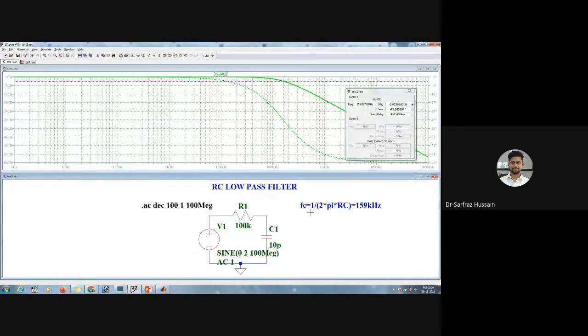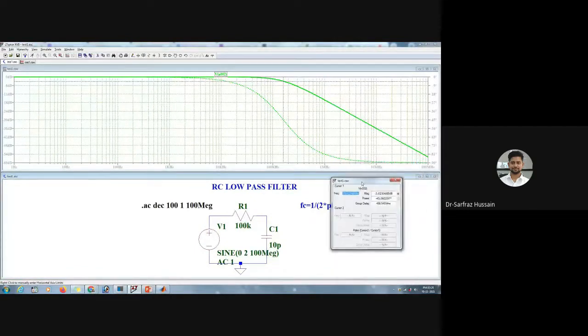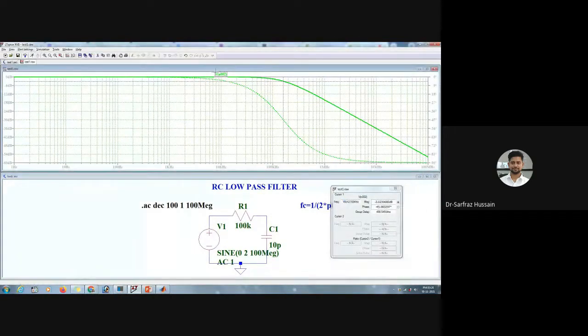Theoretically, if we compute using this resistor and capacitor, we'll get 159 kilohertz, and the simulated value we can just see. We can look into this particular graph, click on this one, and move the cursor. Once we get this -3 dB, we can look for this particular frequency. Here you can see that it is 159. That means our test results are correct. So this is one of the examples for a low pass filter. I suppose it is clear to all the participants.